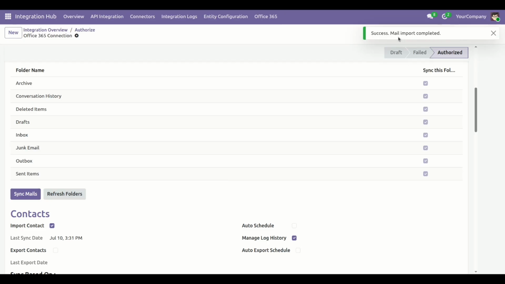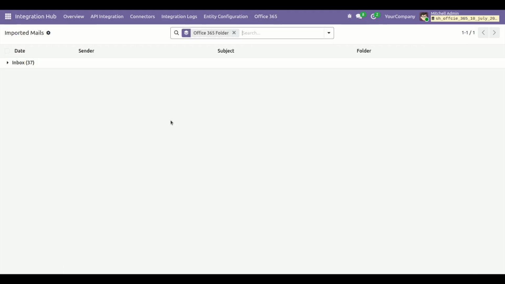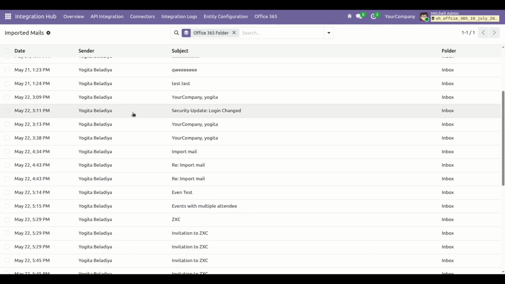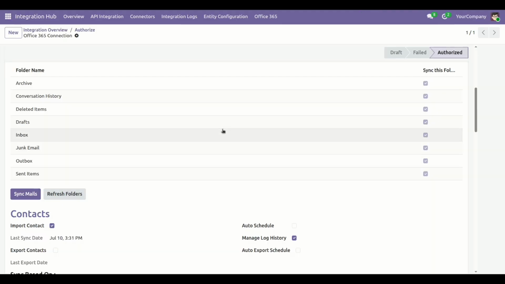A success message appears. Now go to the import mails menu. Here you can see the folder-wise mail sync. Thank you.